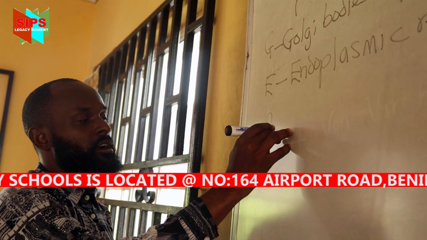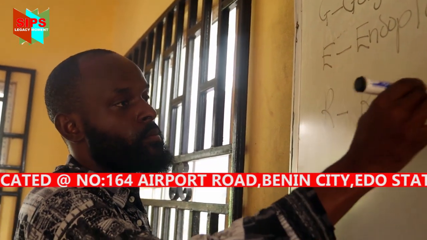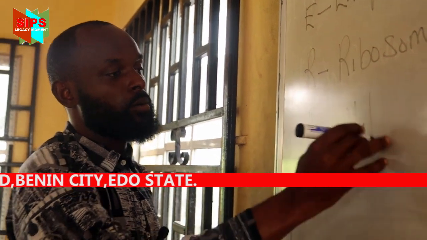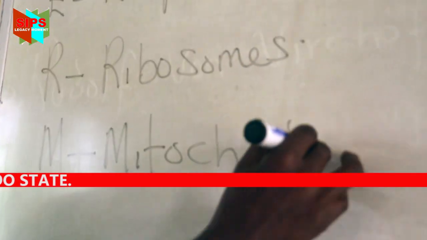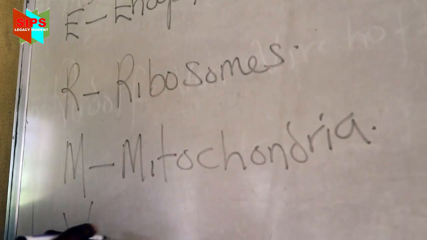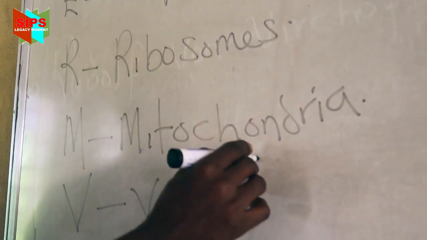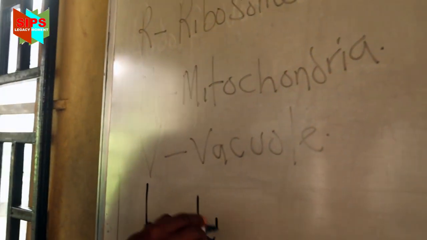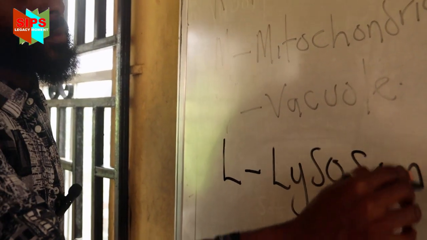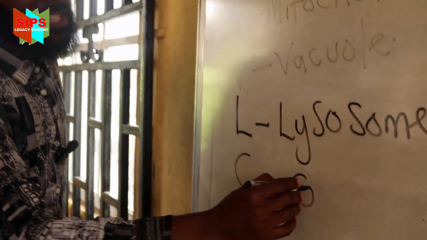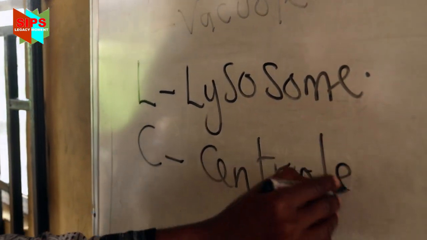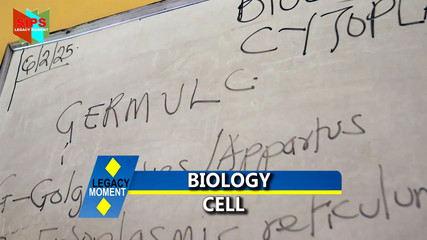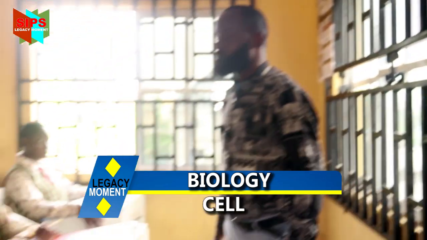The R means ribosomes. The M means mitochondria. The V means vacuole. The L means lysosomes. The C means centrioles. So class, what is the acronym for the cytoplasm? GERM-VLC.